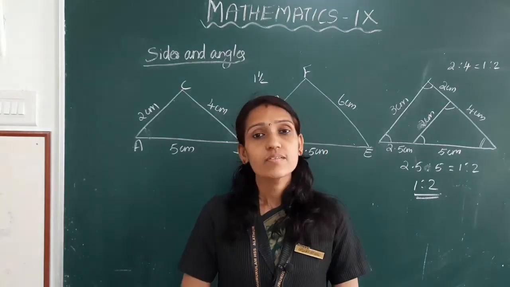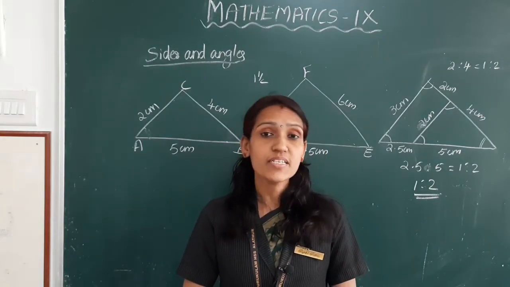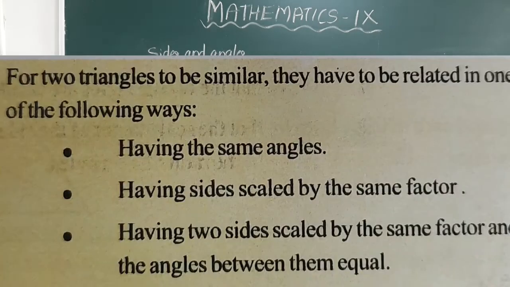Clear, children? From this, by the general principle we have seen, for two triangles to be similar, they have to be related in one of the following ways. First one, having the same angles. Second one, having sides scaled by the same factor. Third one, having two sides scaled by the same factor and the angles between them equal.